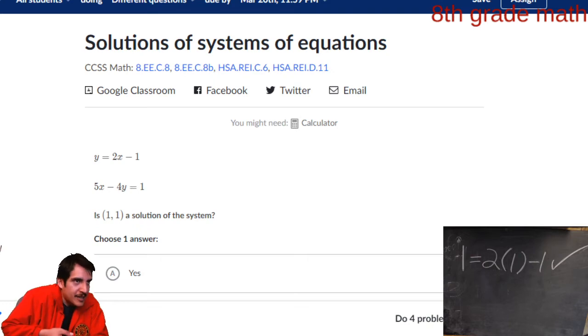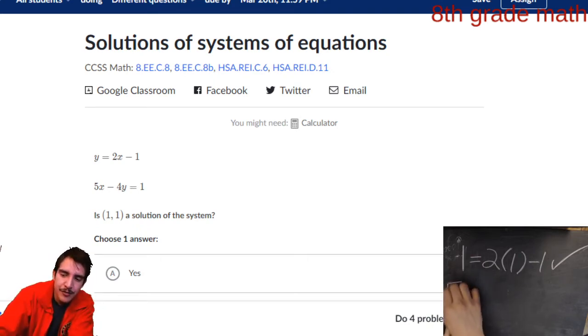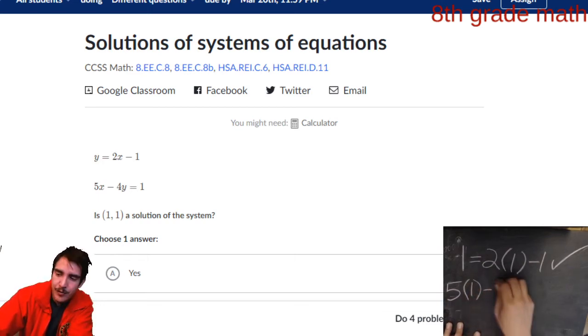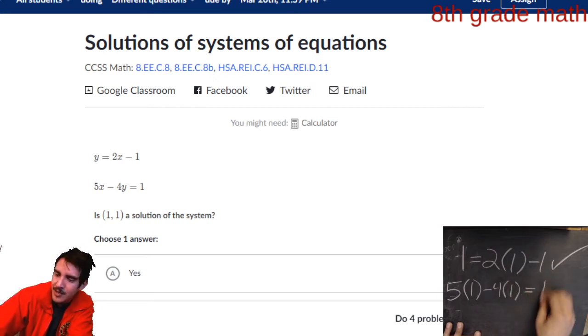That's what it means when it is true. It is satisfied. Okay, let us try the next one. 5 times the x value 1 minus 4 times the y value 1 equals 1. Let's see if this is true.